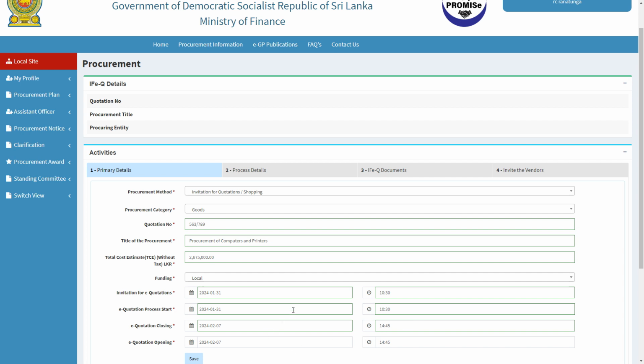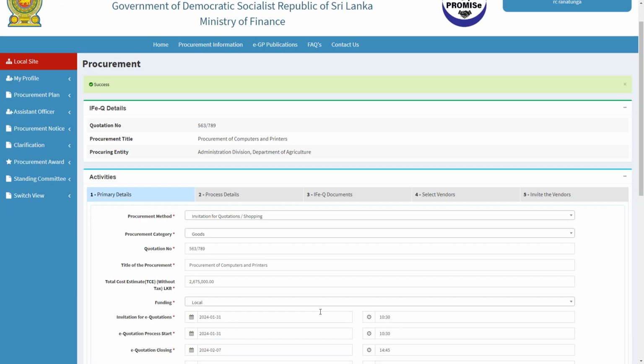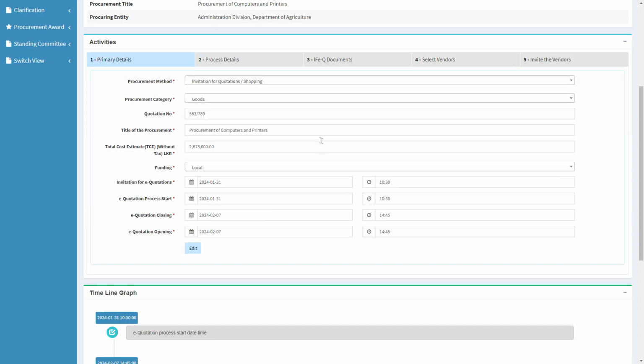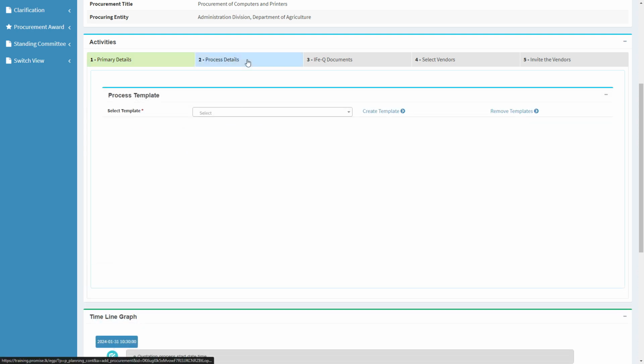After completing the primary details, click on the Save button. Please note that these times should be as per the 24-hour clock. If you edit the details in this section, this button will change to Edit. Then you can click on the process details and move on to the next screen.